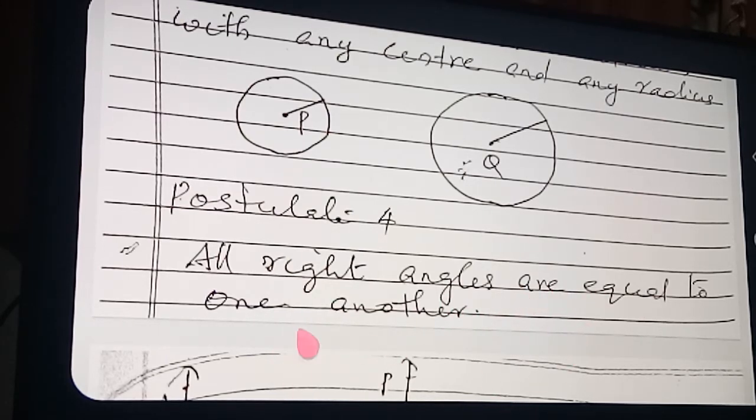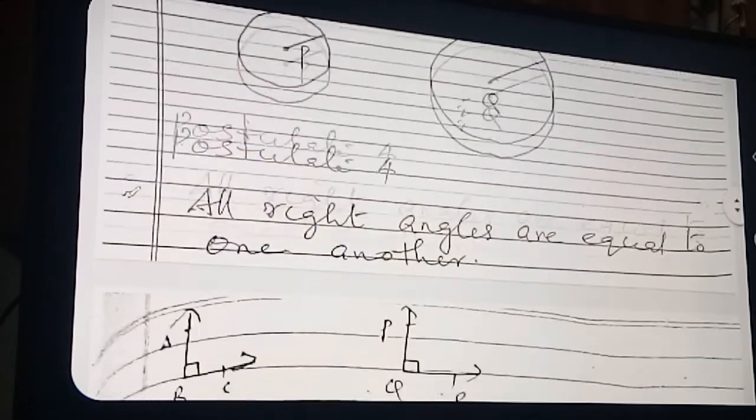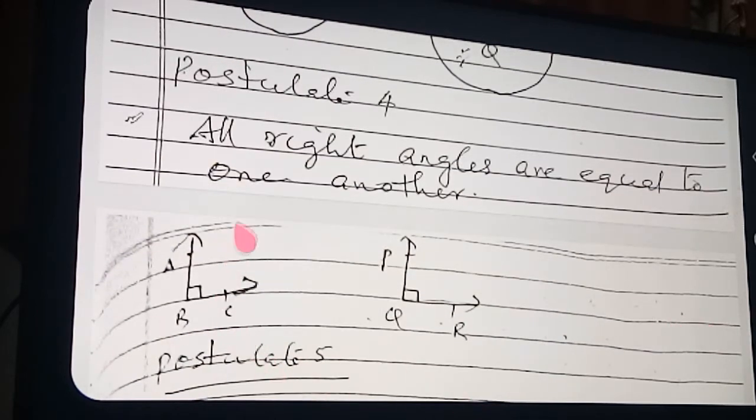I have drawn two right angles for your understanding. See here, I have drawn a right angle ABC and a right angle PQR here. You can measure with the protractor. When you measure, you can see this angle is 90 degrees and this angle is also 90 degrees. If the measurements are equal, then we can say the angles are equal.